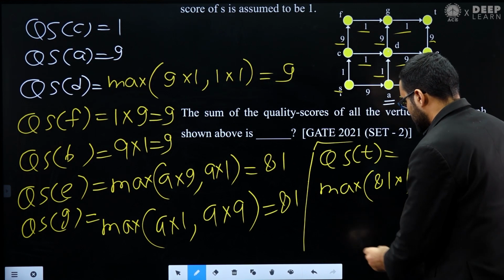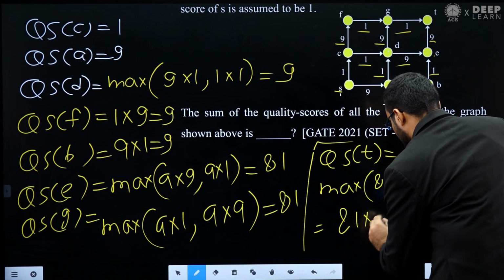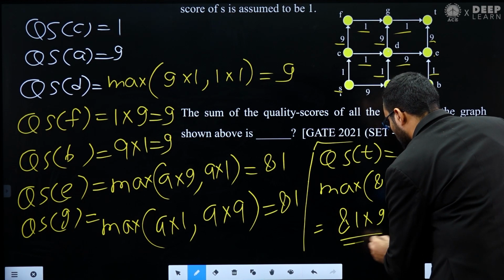So this will give you 81 multiplied by 9. This is the quality score of T.